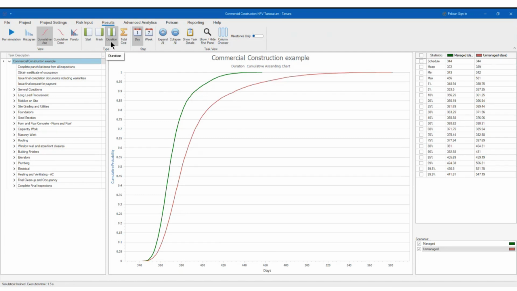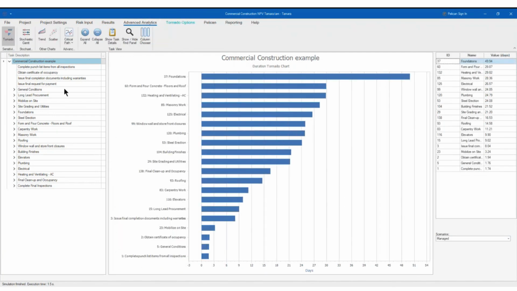Now, additional things that you have. When you go to advanced analytics, you have the typical tornado charts, right? And these tornado charts, they come in the same unit, right?